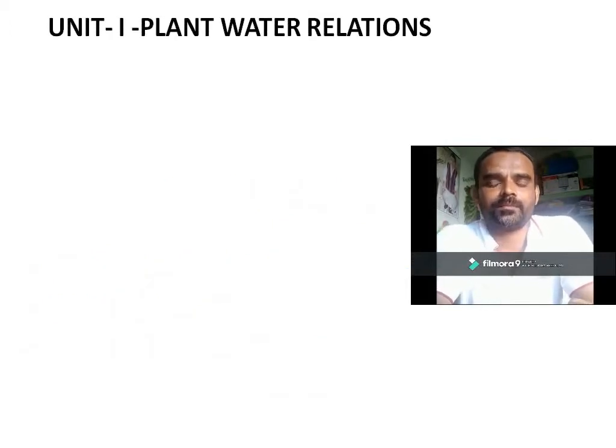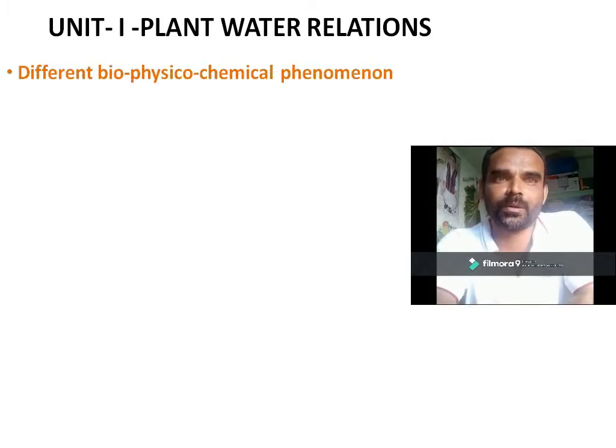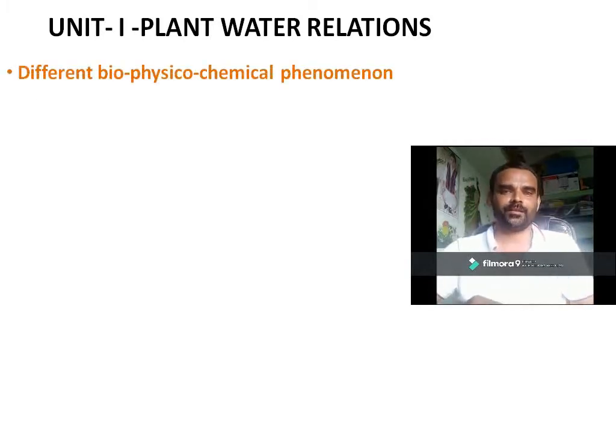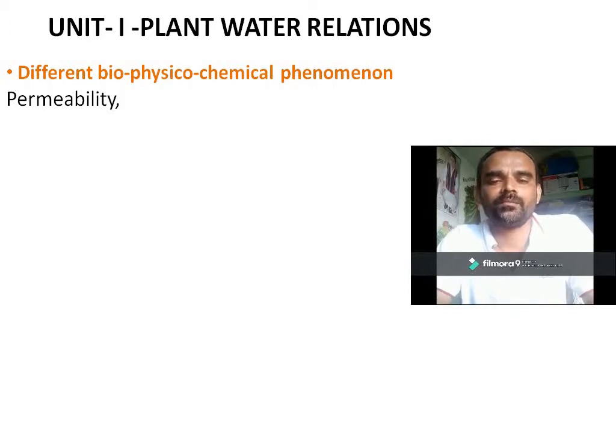Now turning towards our syllabus, our first unit contains different kinds of physiological phenomena, like permeability. Most of the time when we describe any kind of membrane, we use this term, permeability. We say that the membrane is either permeable or impermeable.